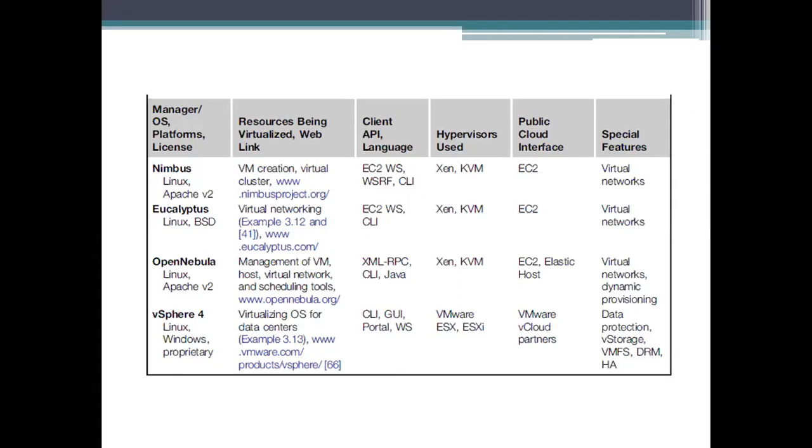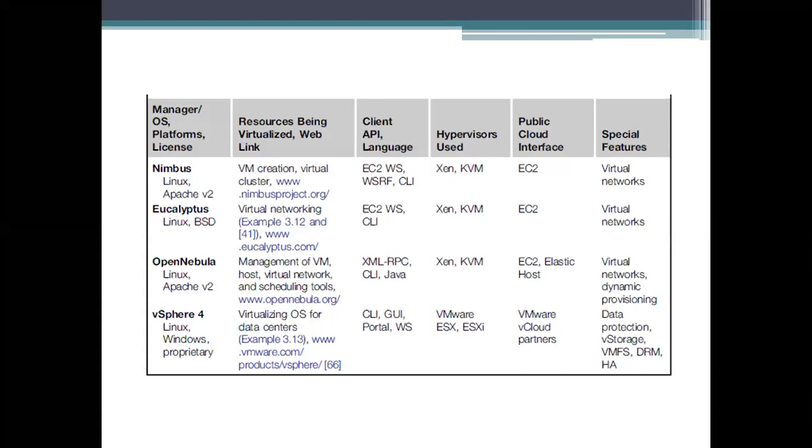Apart from this, vSphere 4, or VS4, is a proprietary operating system used for the cloud's resource virtualization. It provides resource virtualization and also some management of the data clusters.